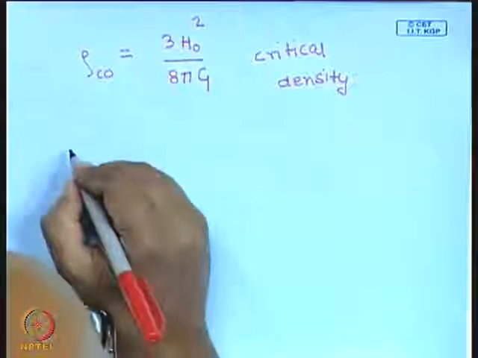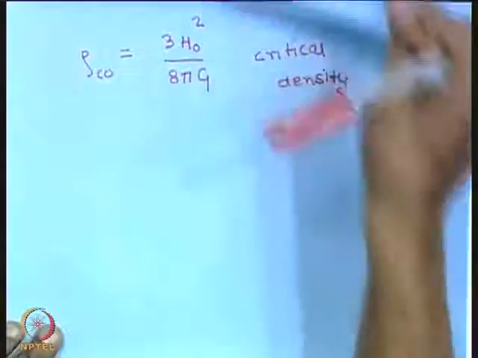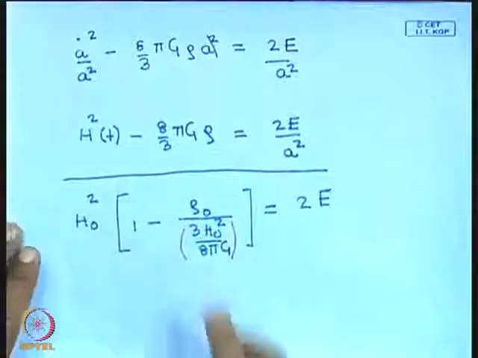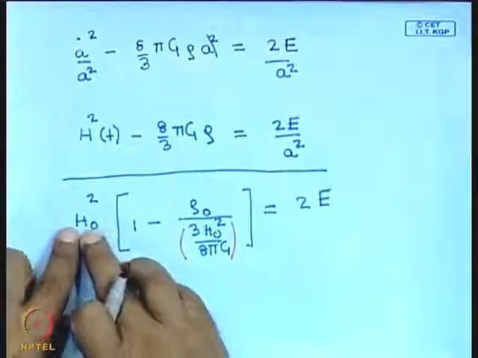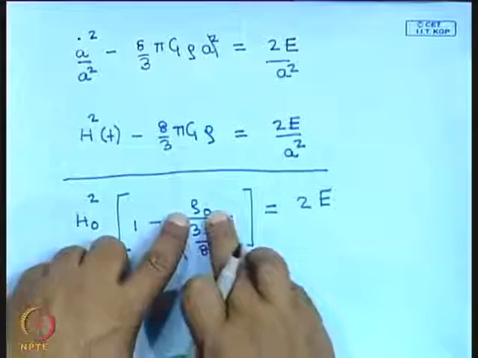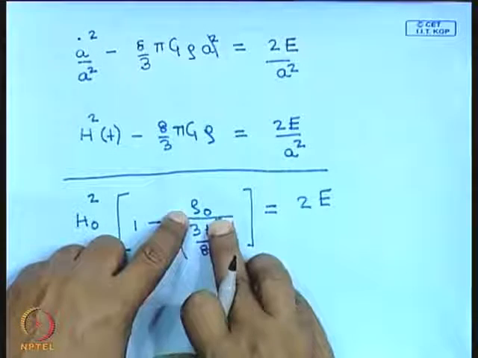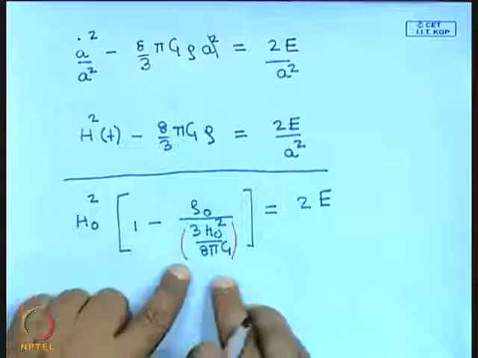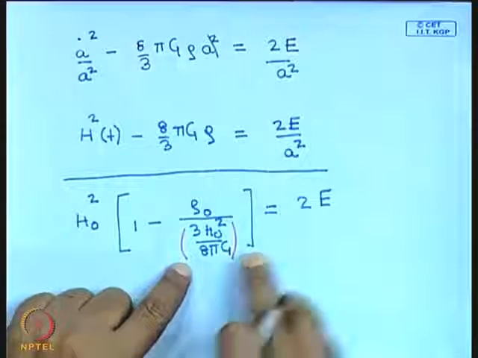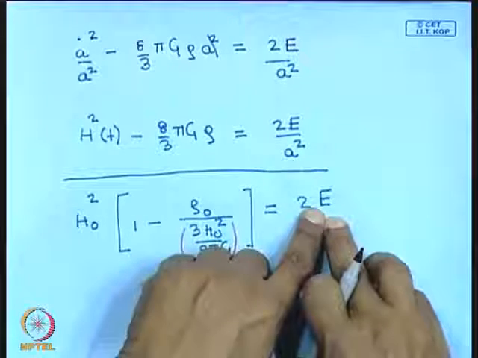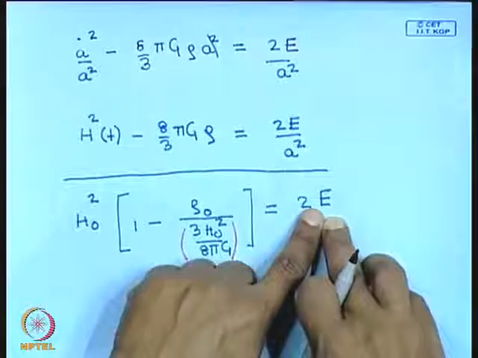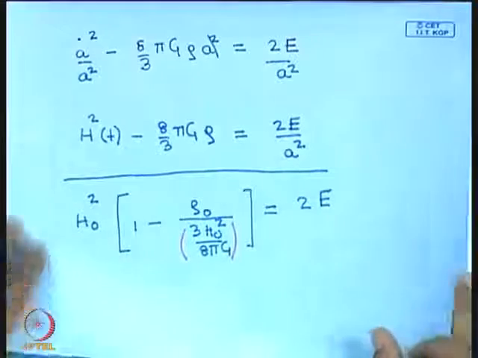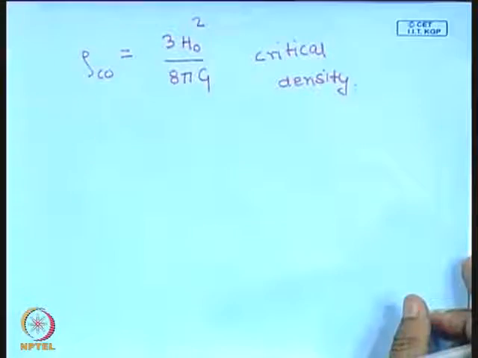So if you look at this expression, it is h naught square into 1 minus the ratio of the actual density now, rho naught, that is the actual density of the universe now, to the critical density now. This is what determines the constant E, the constant of integration E.